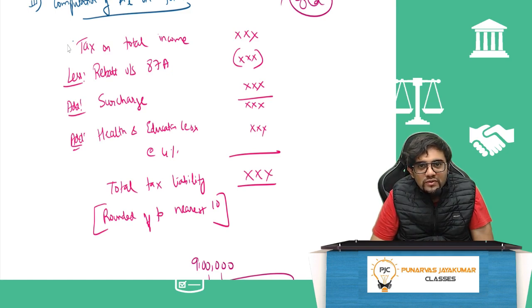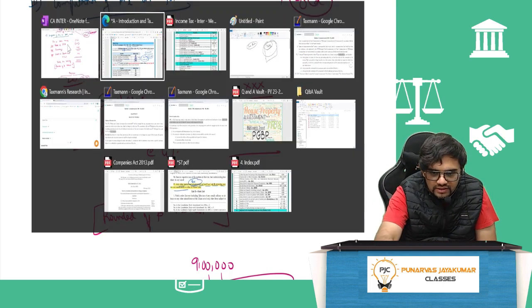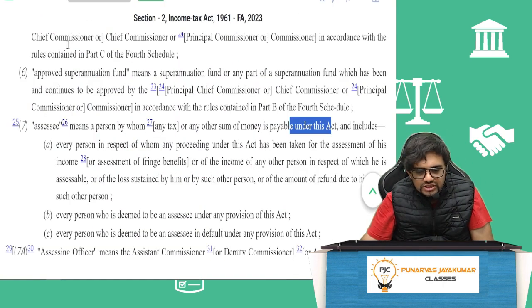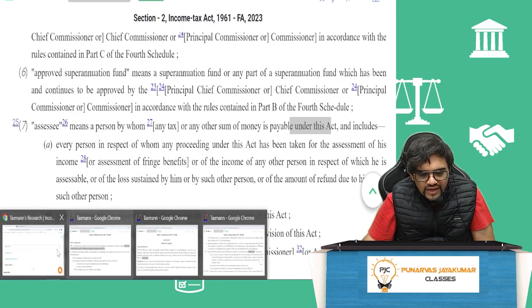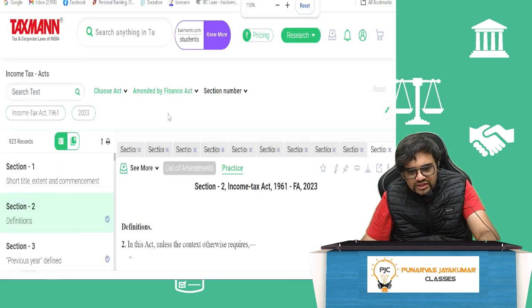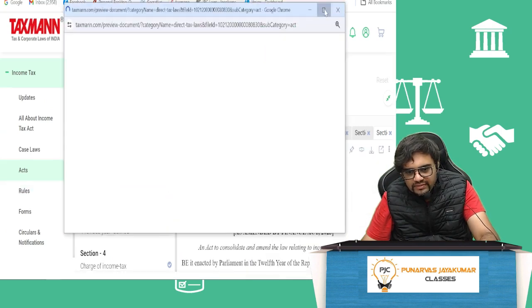Then whatever amount you get, you will add something called surcharge. What is surcharge? Surcharge is a tax on tax. For people who are above an income bracket, the income tax department deems it fit to charge something called surcharge for them. Tax on tax, so that surcharge portion will be added there. If you see the preamble, the preamble means what the law actually means, or the intention of the law.